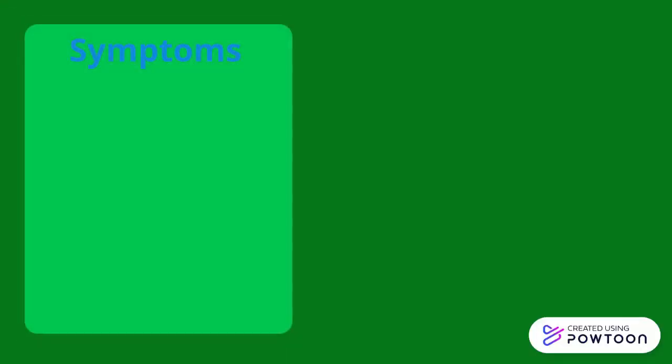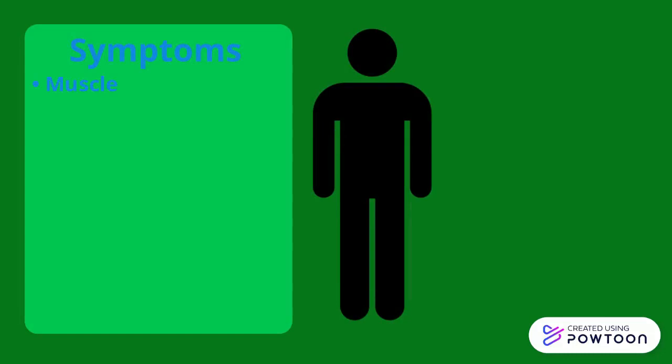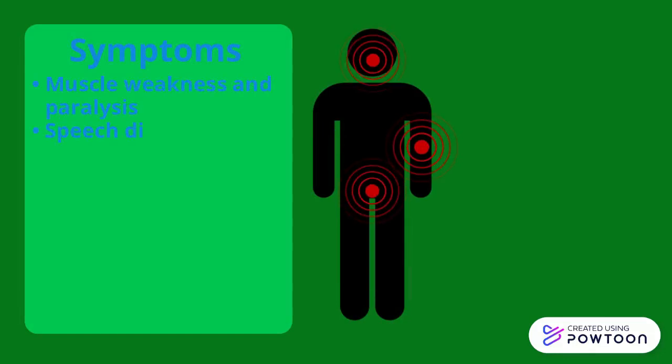Symptoms of multiple sclerosis include muscle weakness and paralysis, speech disturbance, and urinary incontinence, loss of control of one's urinary sphincter, resulting in uncontrolled urination. Multiple sclerosis can be diagnosed by a lumbar puncture test. In this test, a sample of cerebrospinal fluid is extracted and the level of myelin basic protein is analyzed. In levels of over 4 nanometers per liter, there is likely degradation of the myelin sheaths.